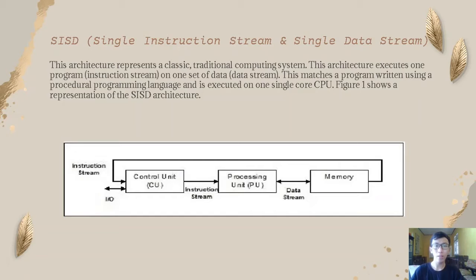SISD, single instruction stream and single data stream. This architecture represents a classic traditional computing system. This architecture executes one program instruction stream on one set of data stream. This matches a program written using a procedural programming language and is executed on one single core CPU. Figure 1 shows a representation of the SISD architecture. You can look at this image for example.